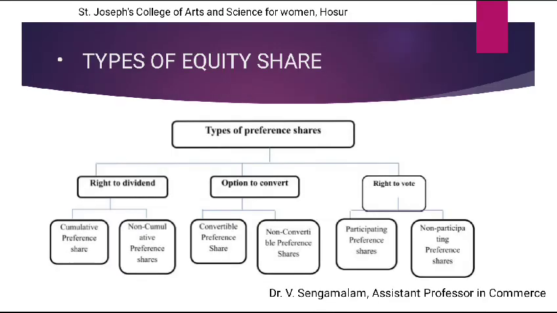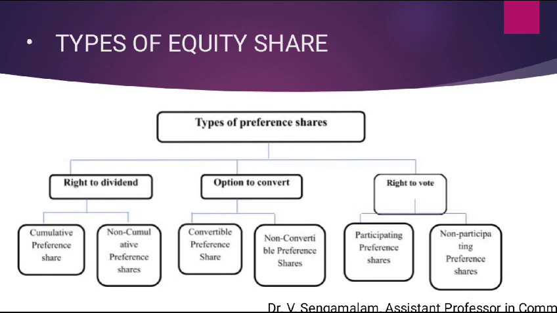Types of preference shares. First classification: right to dividend. Based upon the right to dividend, it will be classified into two: cumulative preference shares and non-cumulative preference shares. Cumulative preference shares means the dividend should be accumulated. For example, if the company incurs a loss in one year, that year's dividend is also given in the forthcoming year. Non-cumulative preference shares means the dividend is not accumulated.